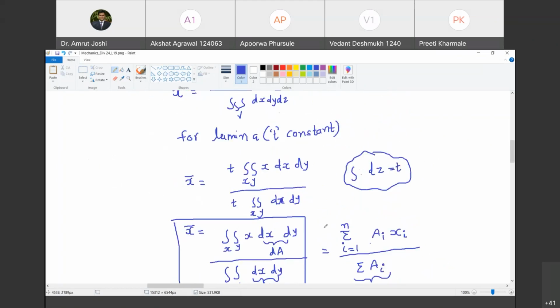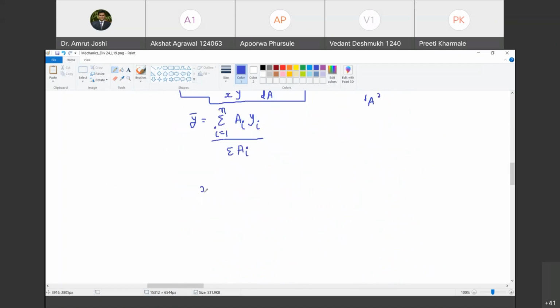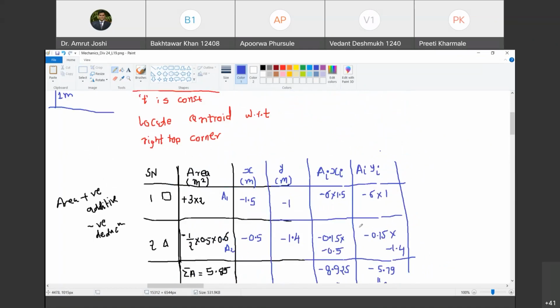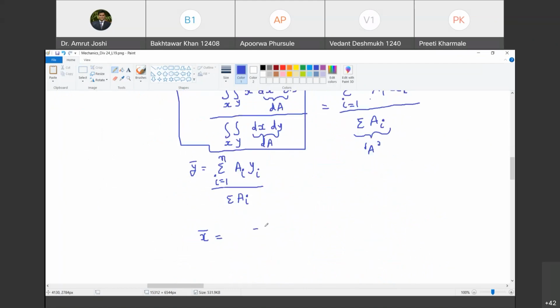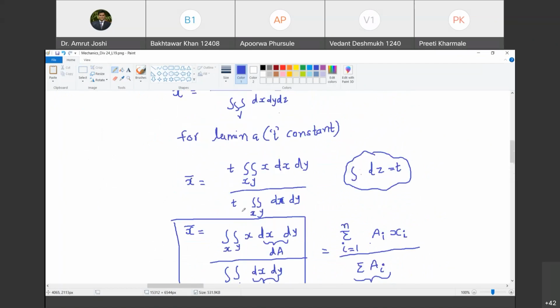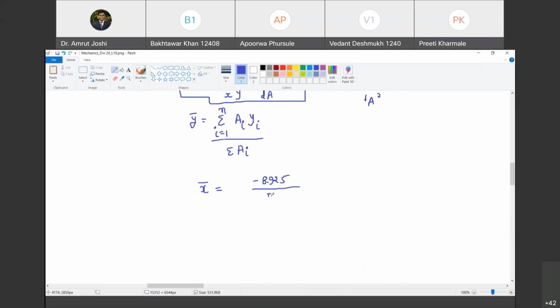Now we have got everything in this formula. So therefore, can we now write down coordinates of the centroid? X bar is equal to. Chalo, what is that? It is going to be summation ai xi, that is minus 8.925 divided by summation A, that is 5.85.